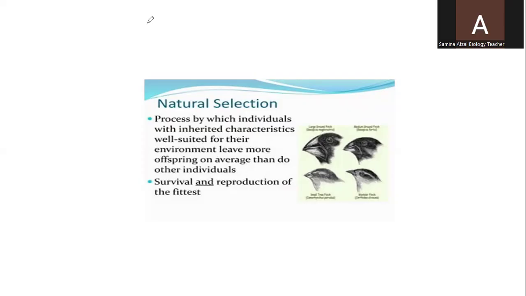If there is any change in the environment, they will be best fitted to that environment, and in that case, those species will inherit their characteristics to the next generation. So in this way, we can say that nature will select those species who are always best fitted in the changed environment. So they will survive, they will reproduce, and then they will inherit their characteristics to the new generations.